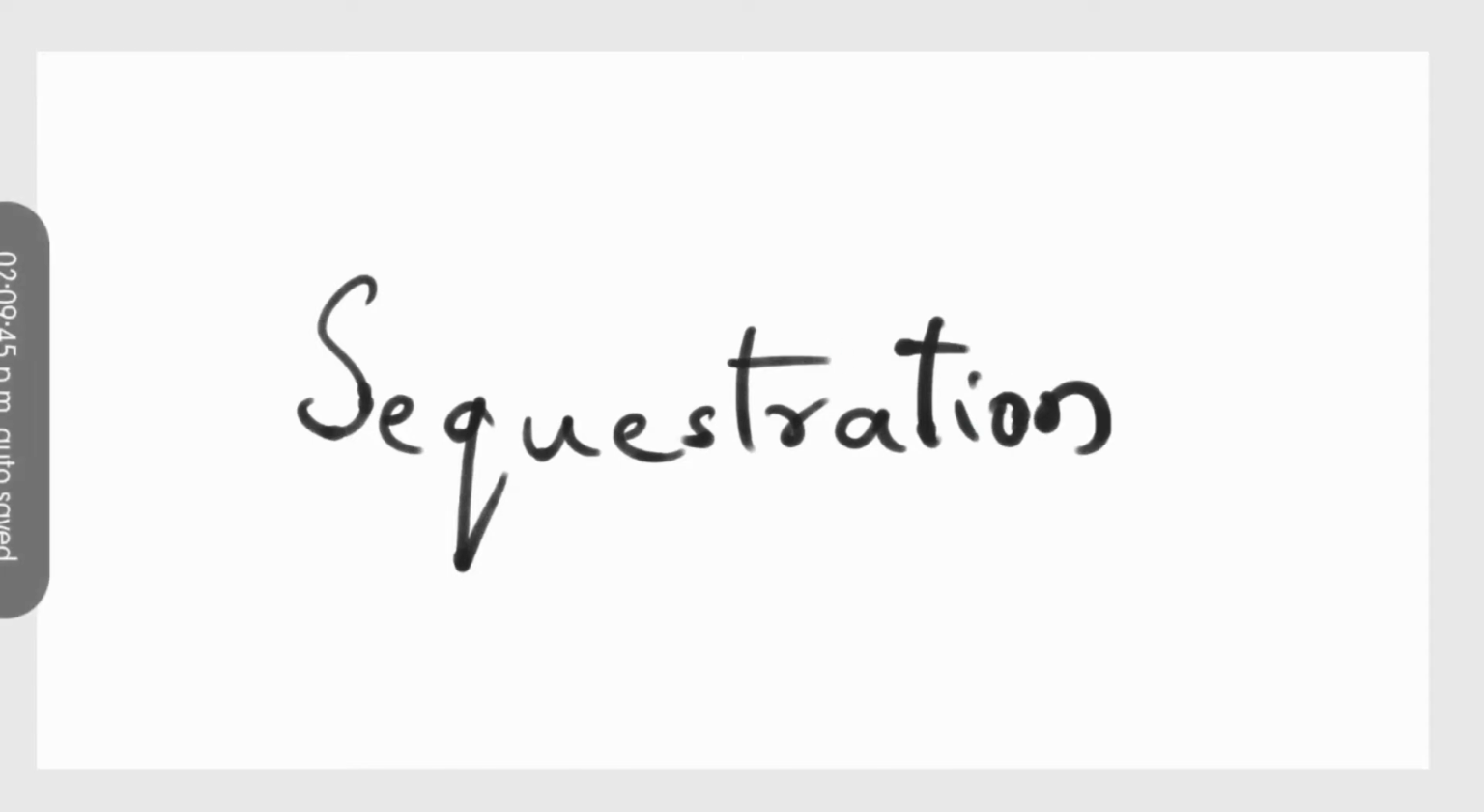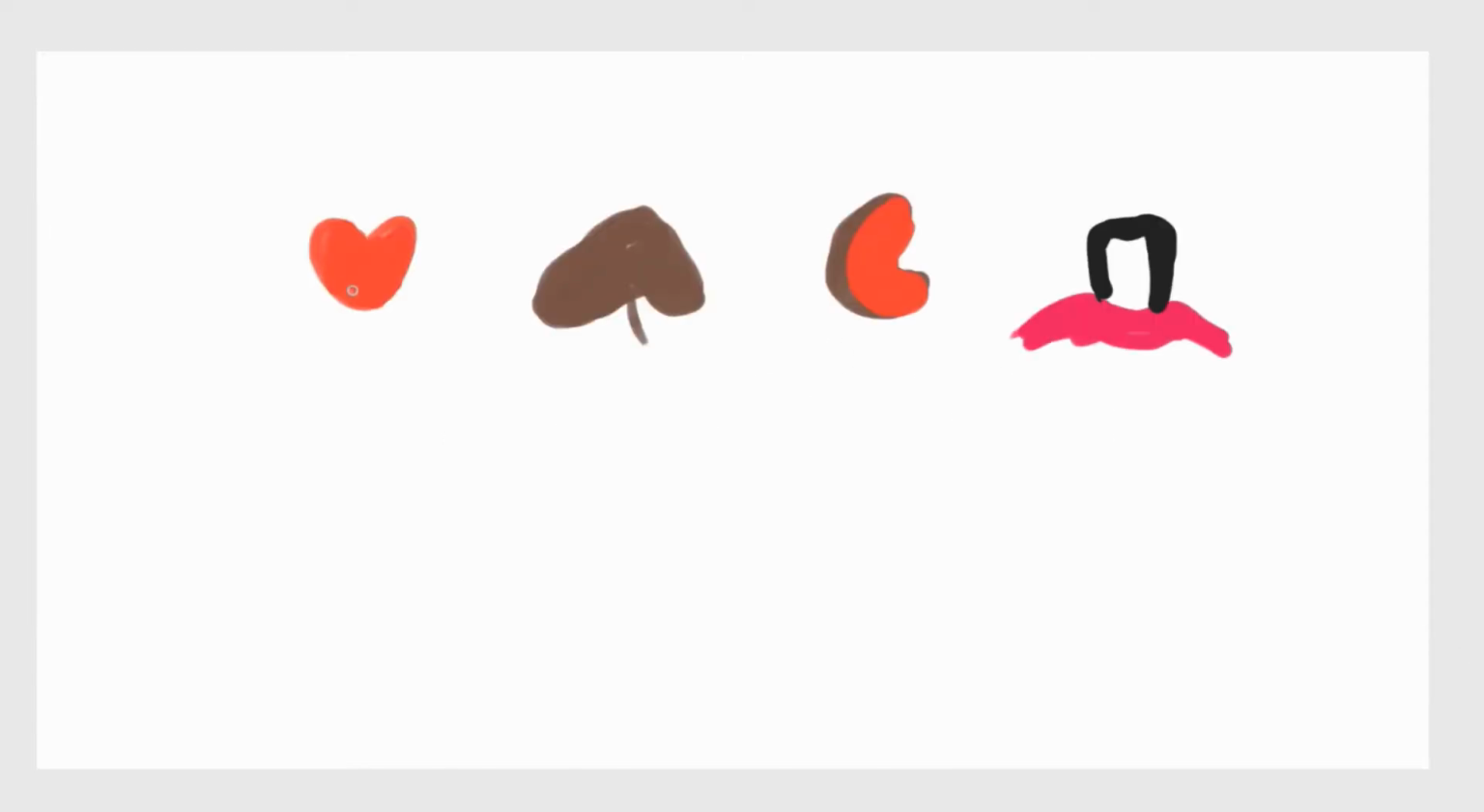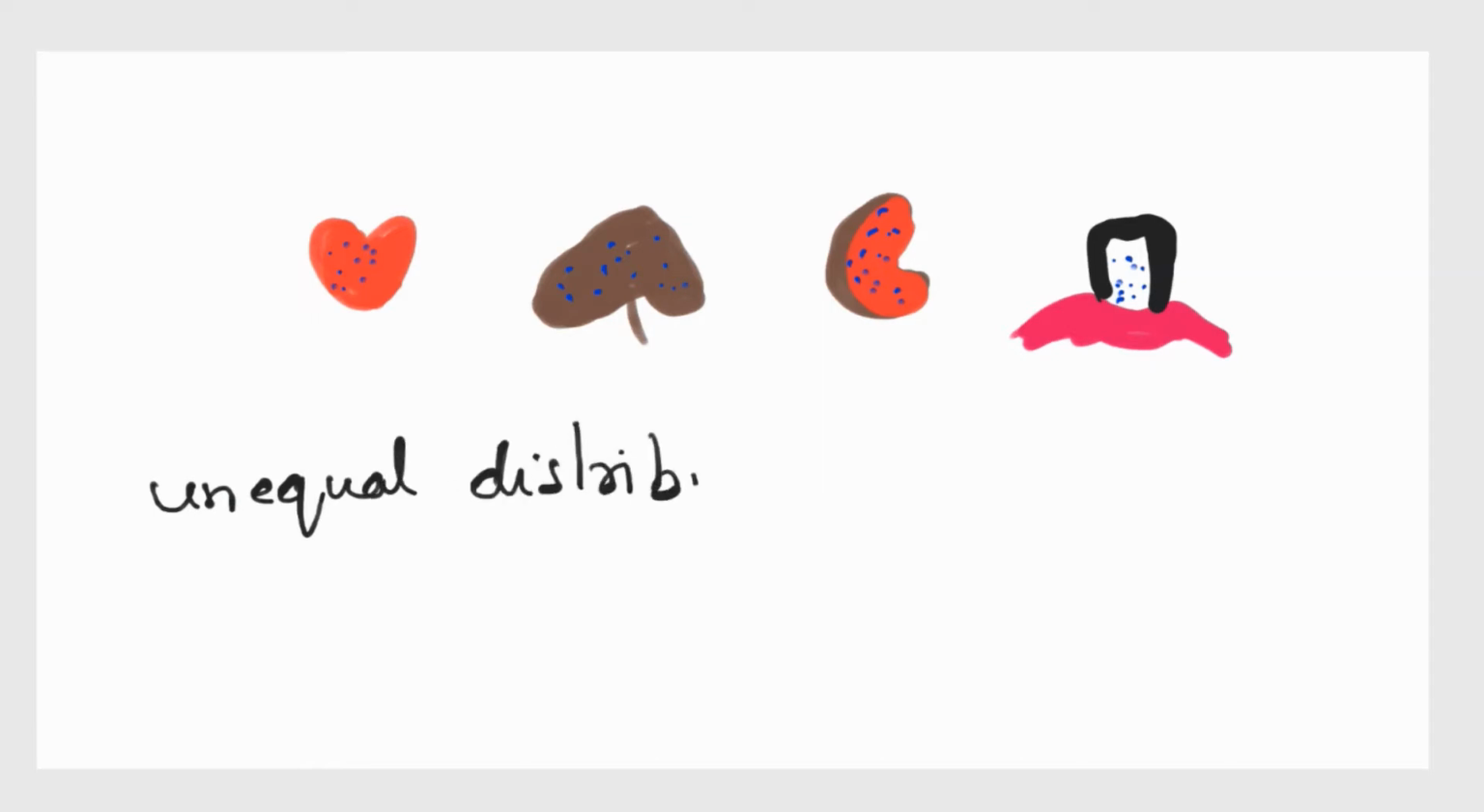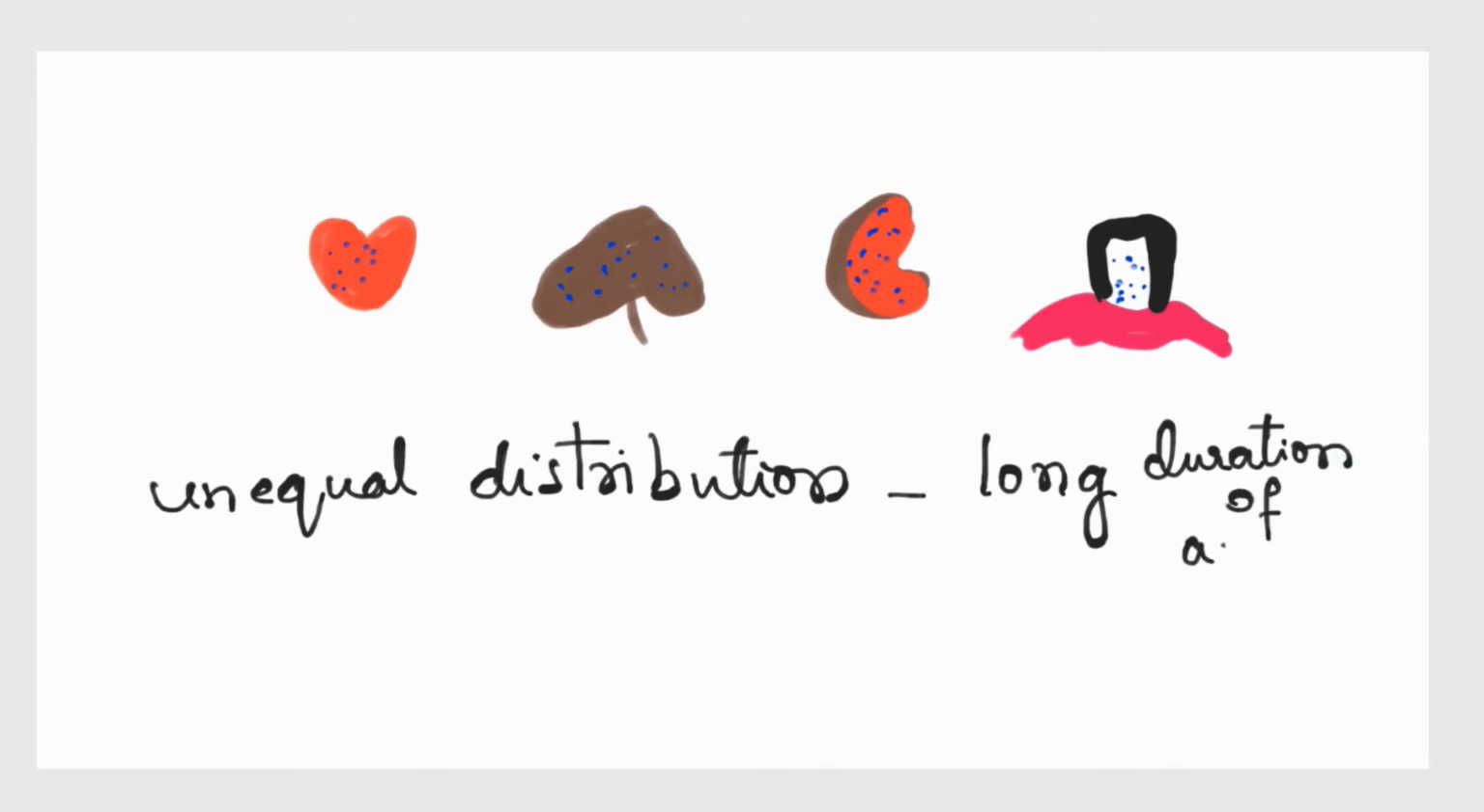Sequestration. What happens in sequestration is that a small amount of drug is accumulated in specific organs by active transport, or it gets bound to specific tissue constituents because it is attracted to them. When drugs are attracted and accumulated like that, it causes unequal distribution, and this leads to a longer duration of action and a large volume of distribution. So the drug will stay in the tissue for a very long time and may produce toxicity.